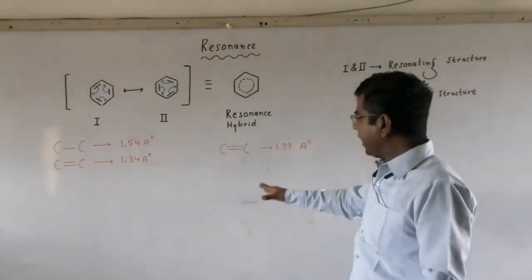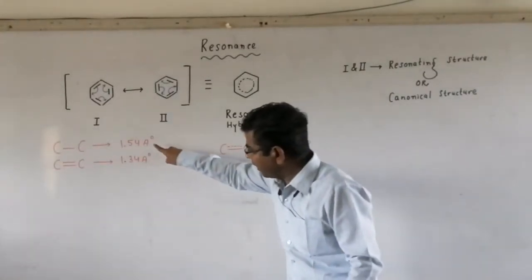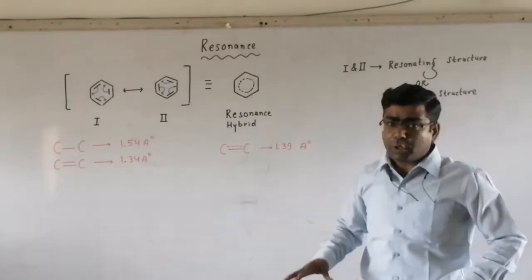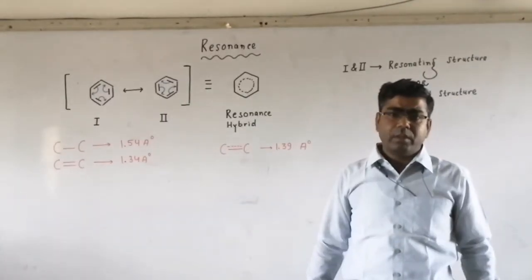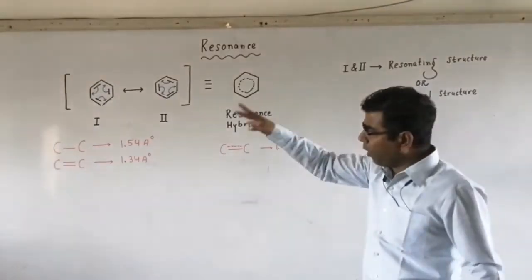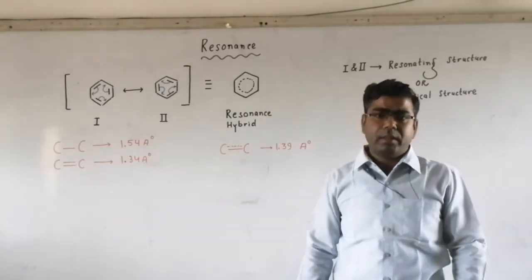That's why we are getting a value of 1.39 angstrom. This value lies in between 1.54 angstrom and 1.34 angstrom because each bond has partial double bond character. None of the bonds here is completely single or completely double. Rather, it is a partial double bond.